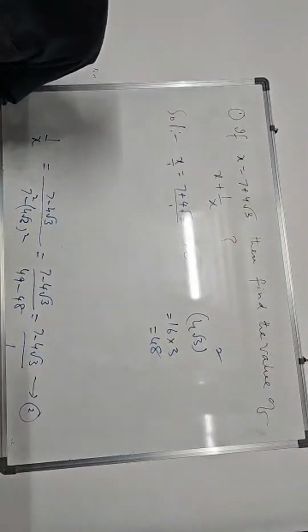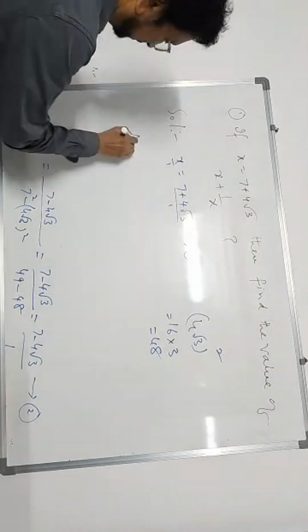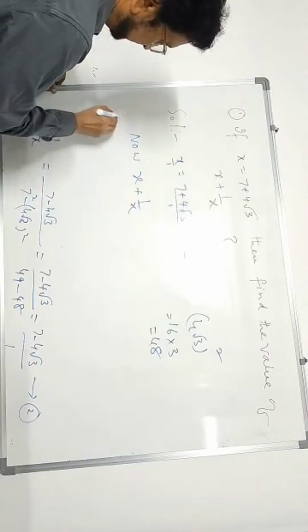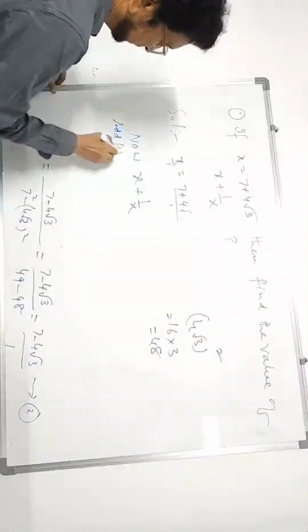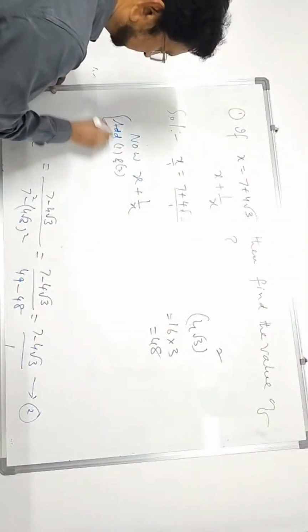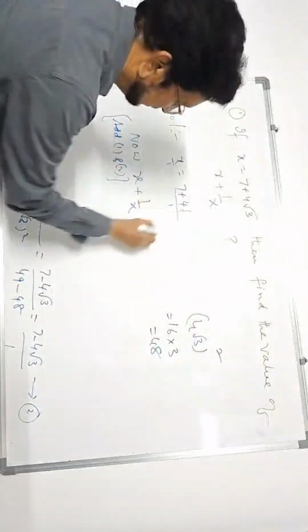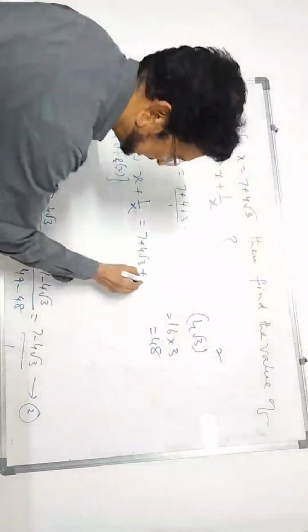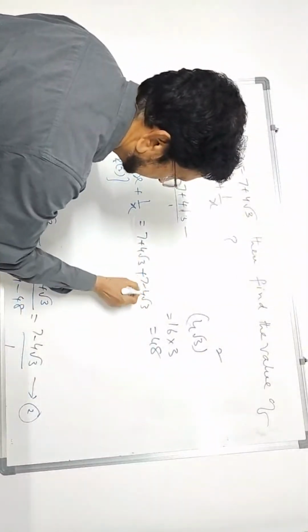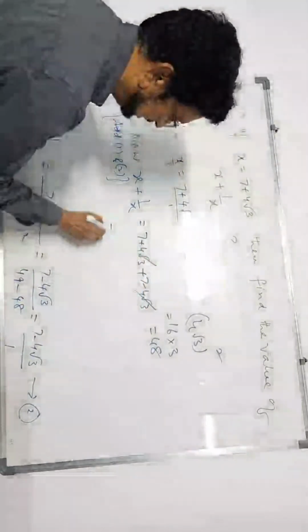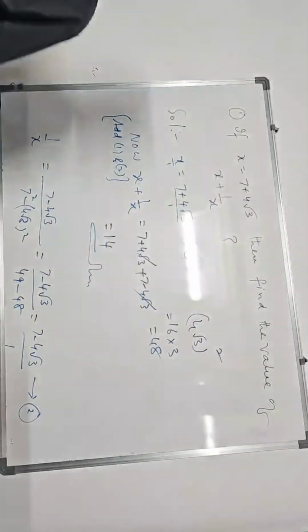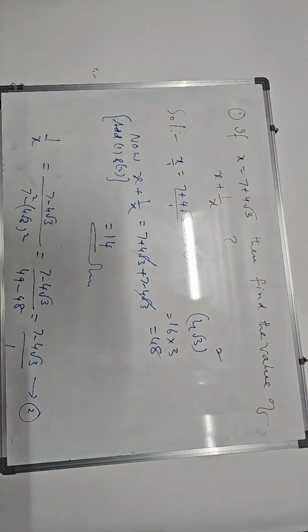Simple one it is. Now x plus 1 by x means add result 1 and 2. What will you get? Result 1 is 7 plus 4 root 3. The 1 by x value is 7 minus 4 root 3. Minus 4 and plus 4 cancel, and 7 plus 7 is 14. The value of x plus 1 by x is 14. Is it right?